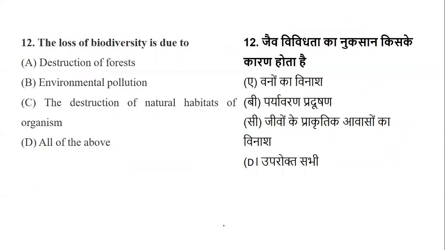Yes. Coming to question number 12. Now, question number 12 is on the loss of biodiversity. It is due to what? So here they are asking about loss of biodiversity: due to destruction of forest, due to environmental pollution, the destruction of natural habitats, or all the above. So the loss of biodiversity is due to what, from the following given options? Is it due to destruction of forest? Is it due to environmental pollution? Is it due to the destruction of natural habitats, or all the above?